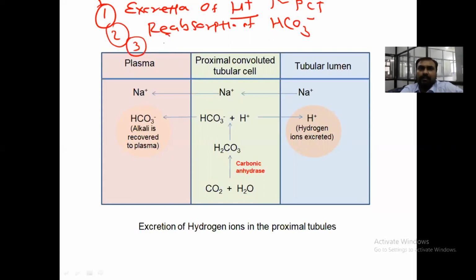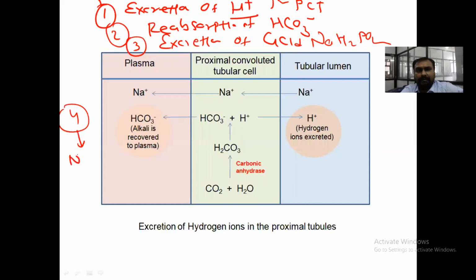Third is excretion of acid as NaH2PO4. And fourth mechanism is excretion of NH4 plus. So we will see one by one how this regulates.